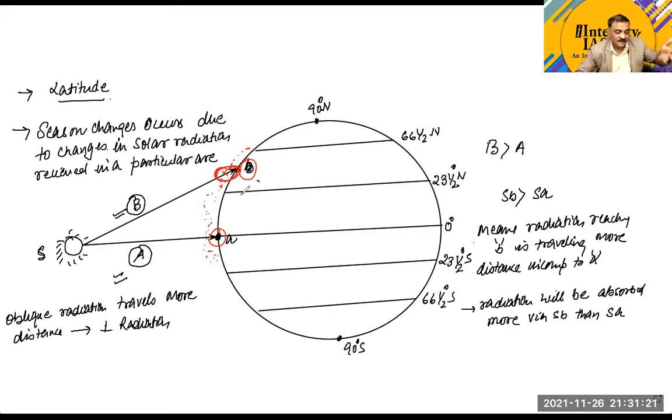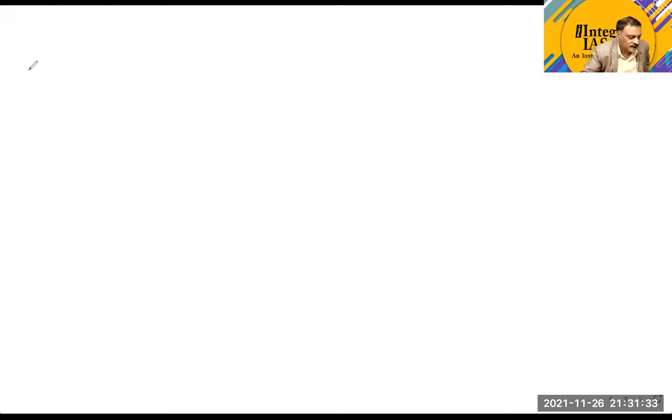Now, why is this variation in the solar radiation taking place, that at some places it is oblique and at some places it seems to be perpendicular? Why is this variation in the solar radiation taking place? Okay. Now, the question here is why